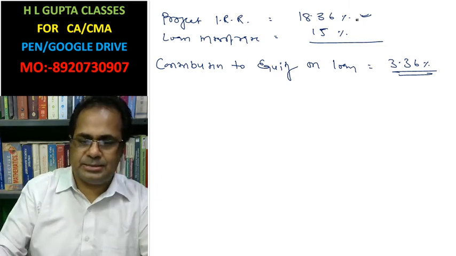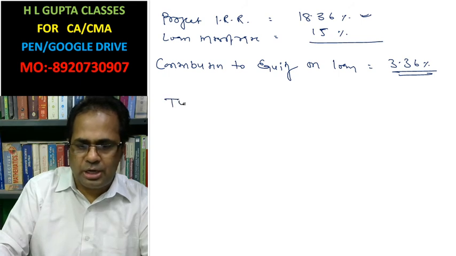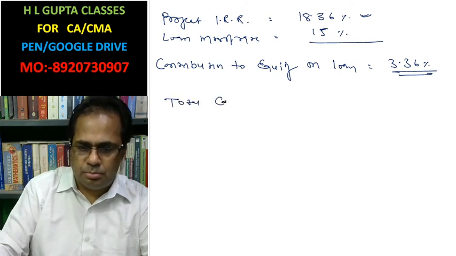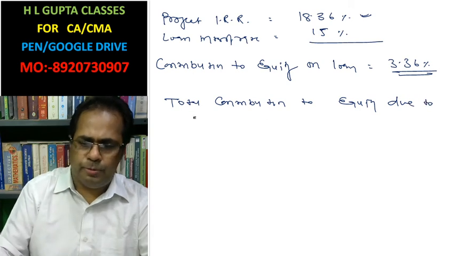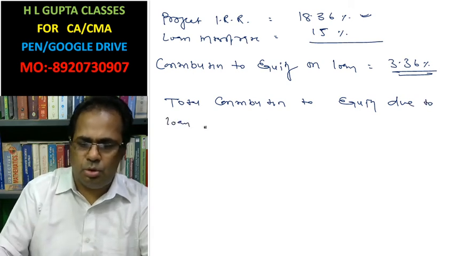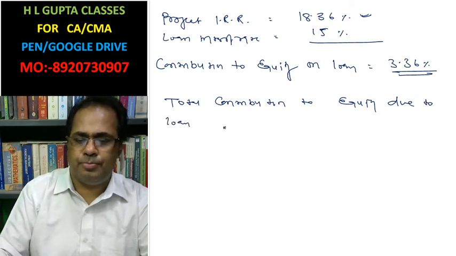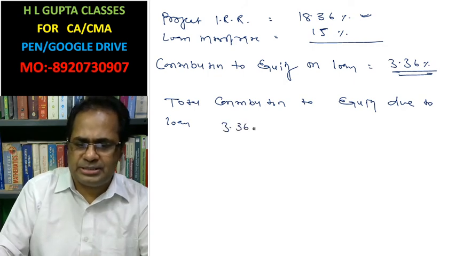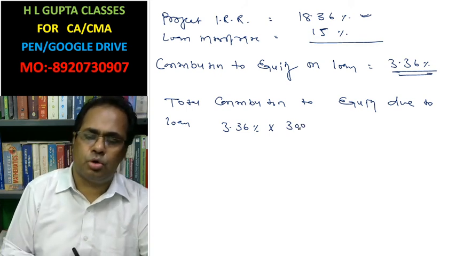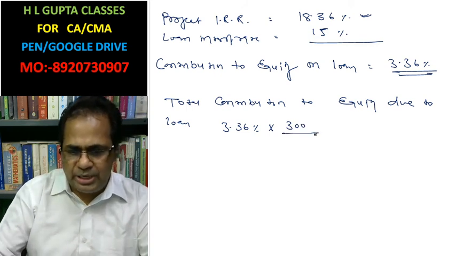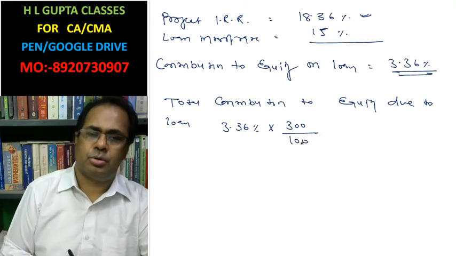In this case total contribution to equity due to loan, please try to understand, 3.36% contribution. We have taken 300 crore loan, and equity we have invested 100 crore.